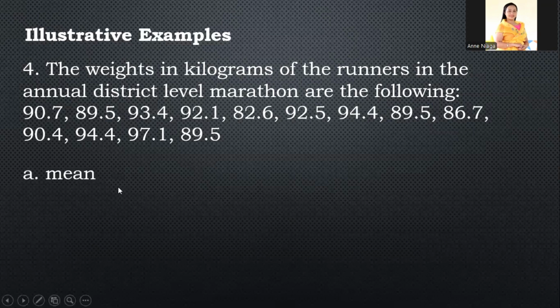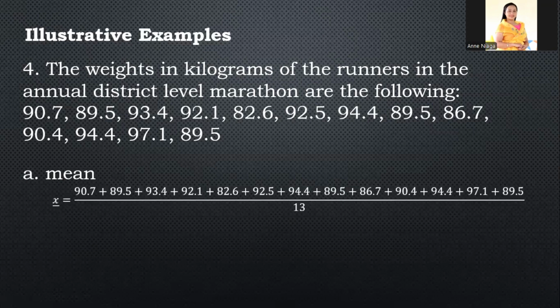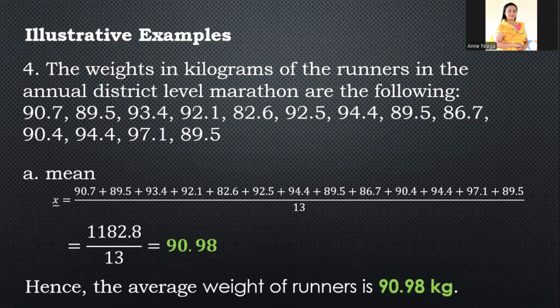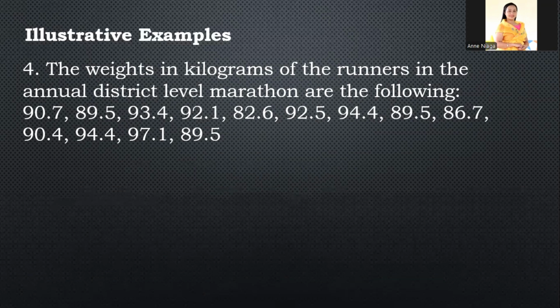Okay, first, mean. For the mean, regardless of whether you have arranged the values or not, just add all the values and sum them up, divided by 13. The total of these values is 1,182.8, divided by 13. The answer is 90.98. Hence, the average weight of the runners is 90.98 kilograms. That is the average of their weight.